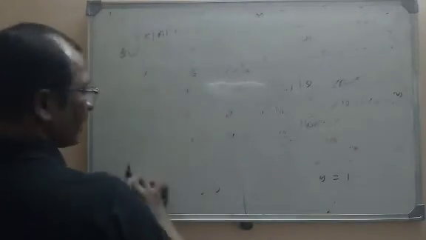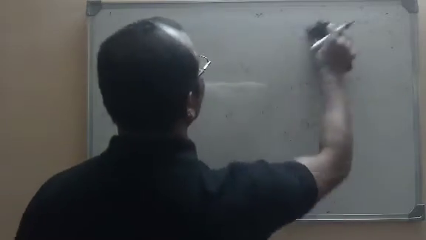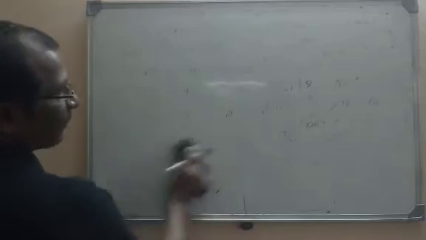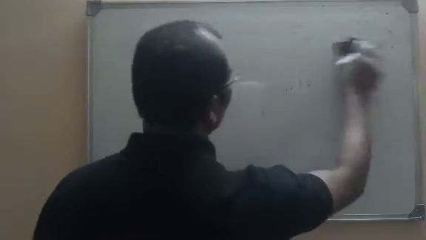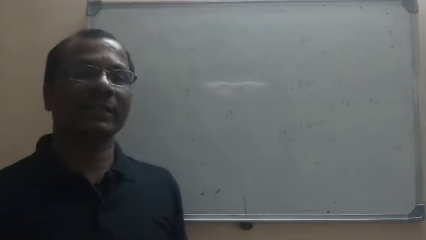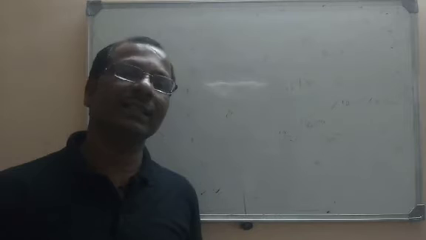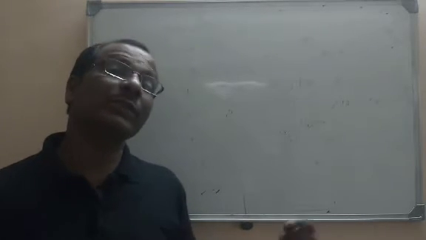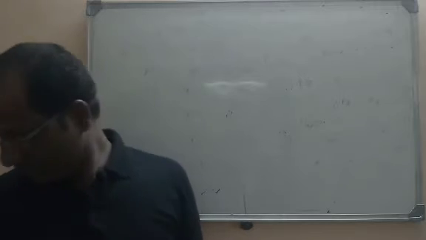There are several other methods also. For example, you can use the graphical method. You know the nature of the graphs for first order and second order. So based on the graph, you can say which order it belongs to. If it gives a straight line in the zero order graph, it is a zero order reaction. If the graph is a straight line in the first order graph, it belongs to first order. That is also a trial method. We have to substitute the values and find the graph. So let us move to some numericals based on the discussion held today.